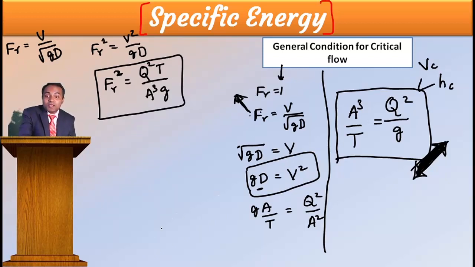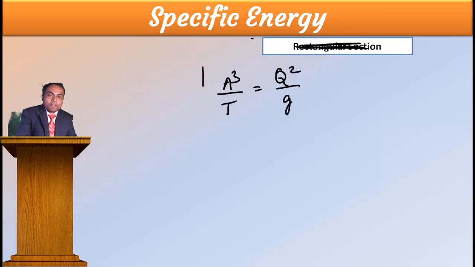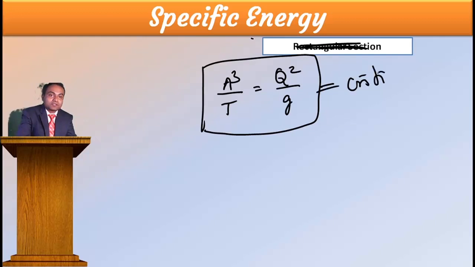Here we get something interesting: A cubed by T is equal to Q squared by g, for the critical condition.